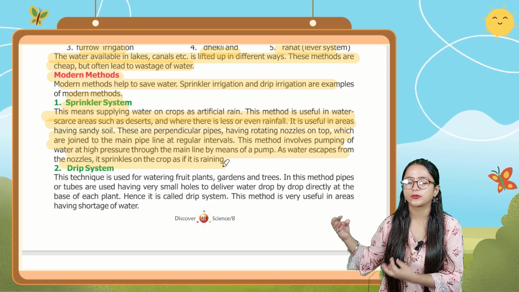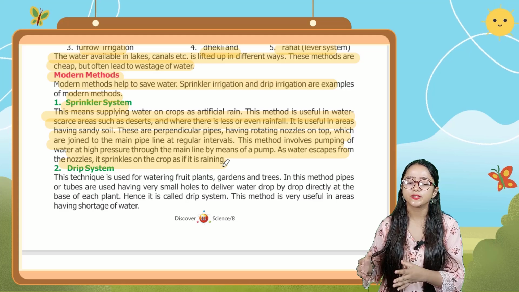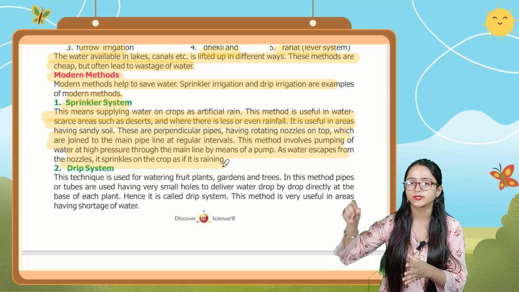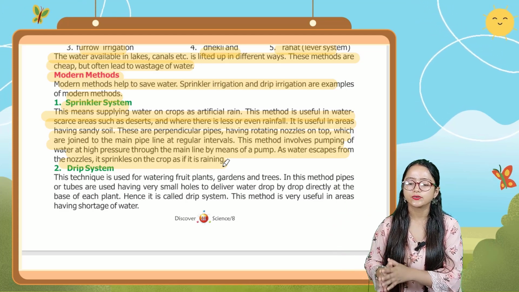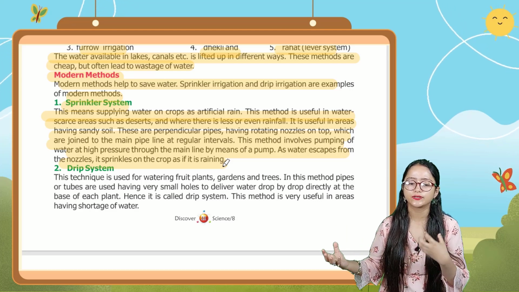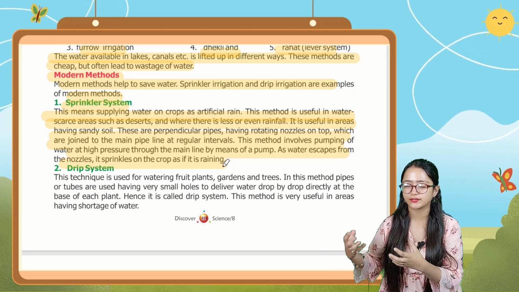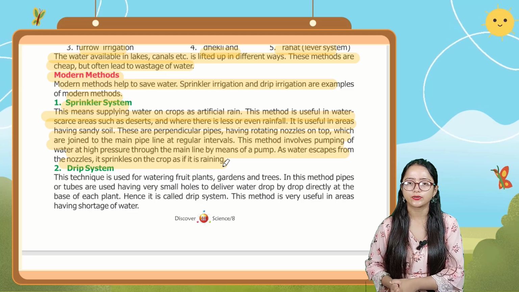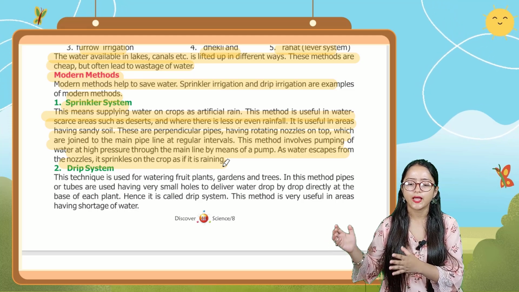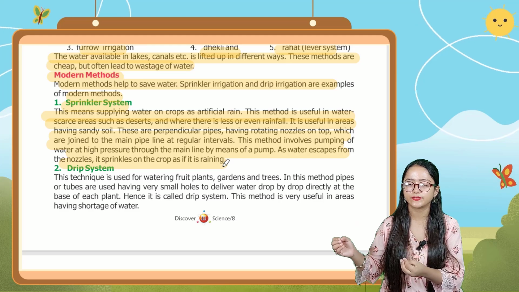Here it is talking about the sprinkler system. This means supplying water on crops as artificial rain. This method is useful in water scarce areas where there is a lesser amount of water, for example deserts, where there is less or uneven rainfall.